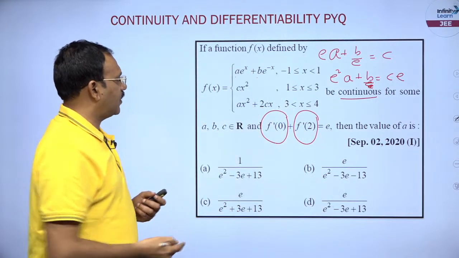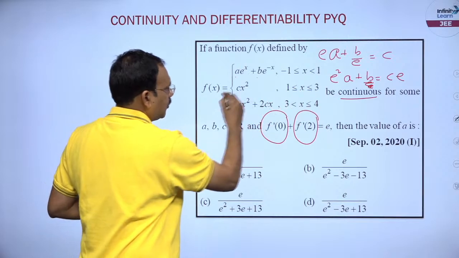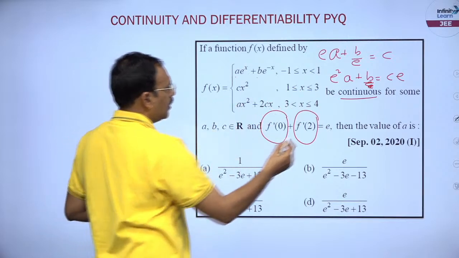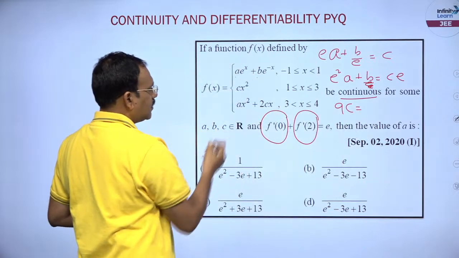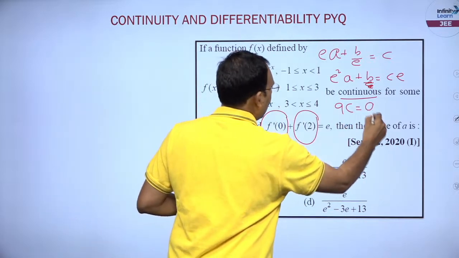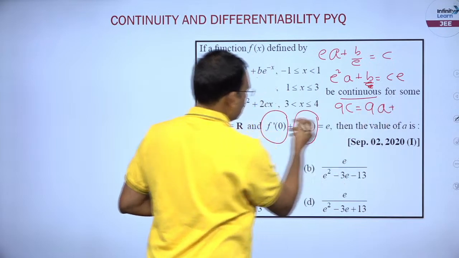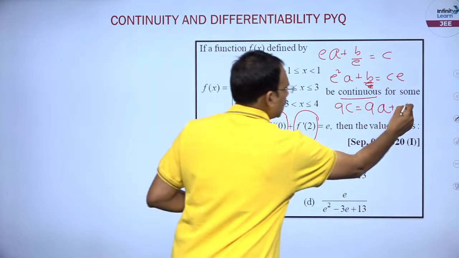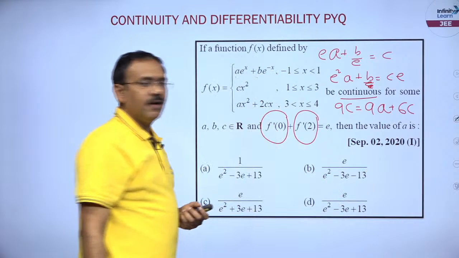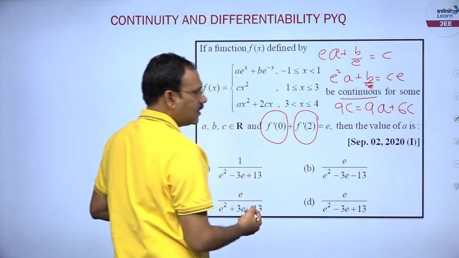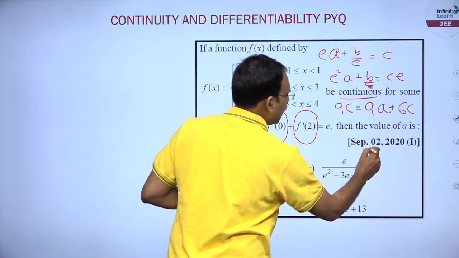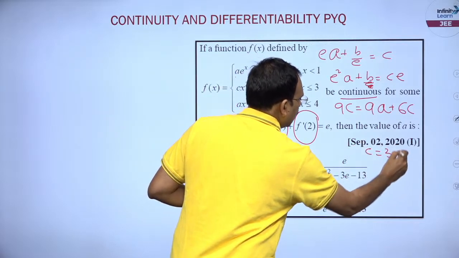The next point, friends, at 3 also continuous, just substitute 3, left hand limit is 9C, right hand limit is 9A plus 6C, from which, friends, you can say 3C is equal to 9A, C is equal to 3A.